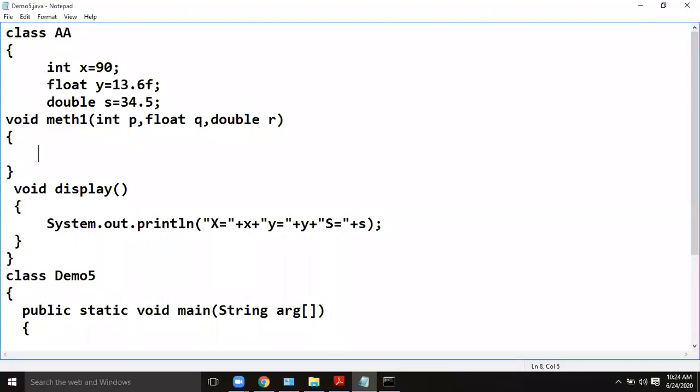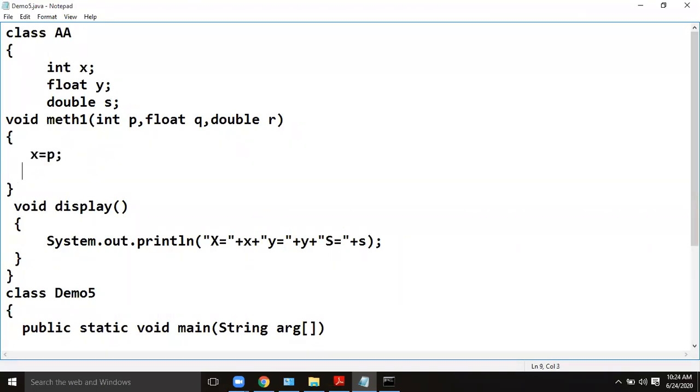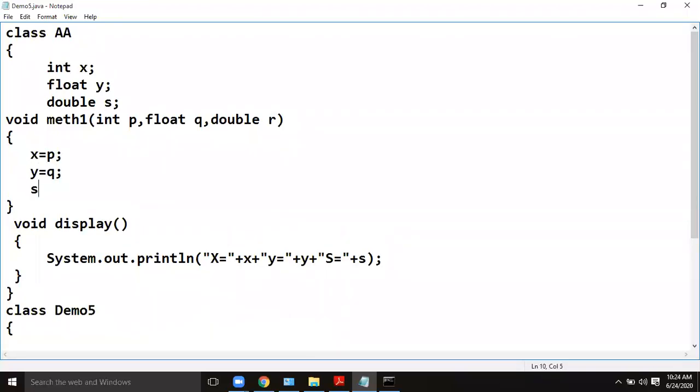So the values I will get from another class or from the caller, wherever I need the interaction with this class. Values are not here. Values will be sent by the callers of the method. So the instance variables are initialized by this particular method. So x will be initialized by p, y will be initialized by q, similarly s will be initialized by r. Okay, so let us see.